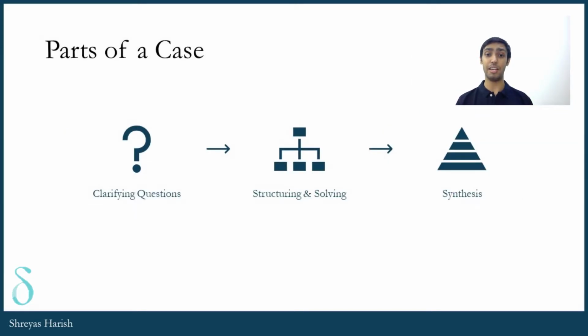Every consulting case, independent of which of the 4 or 5 types it falls under, goes through 3 important stages. The first is clarifying questions, where after you've received the problem statement, you ask a few questions to improve your understanding of the situation. Once you have a clear understanding of the context, we get into the second stage, which is structuring and solving. This is the bulk of the case, where you break down the task at hand and arrive at a solution. And third and finally, once you have that solution in hand, you synthesize what you've learned and therefore what you believe is the appropriate recommendation for your client.